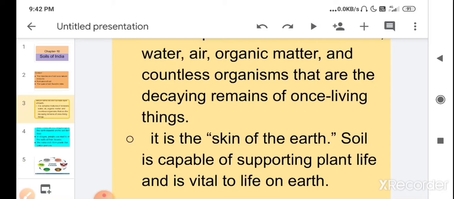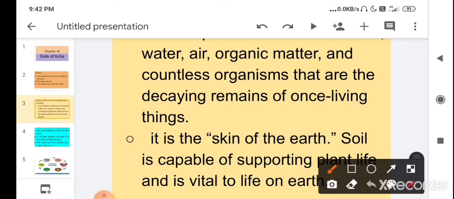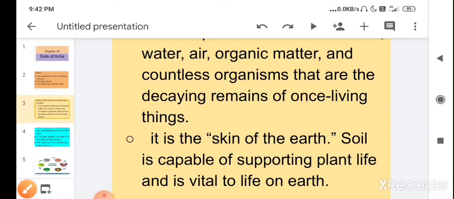And you know all the living things depend directly and indirectly on the plants for food and oxygen. So soil is capable of supporting plant life and is vital to life on earth.